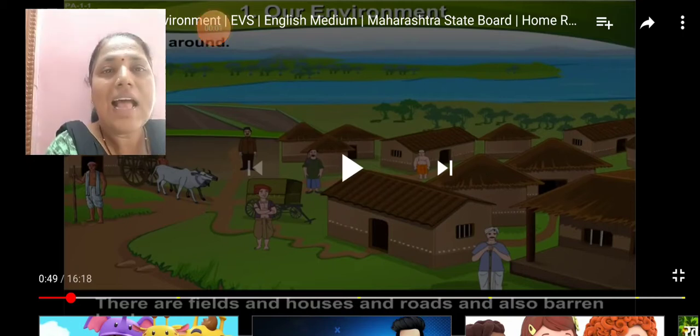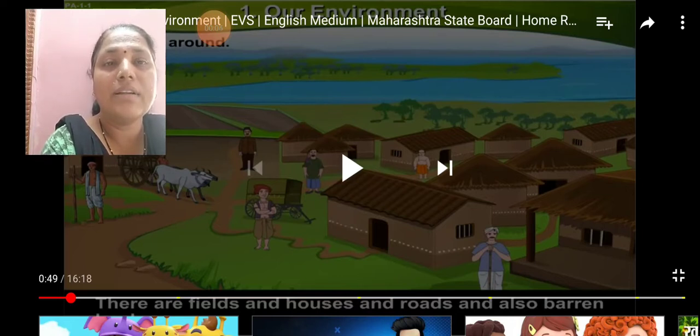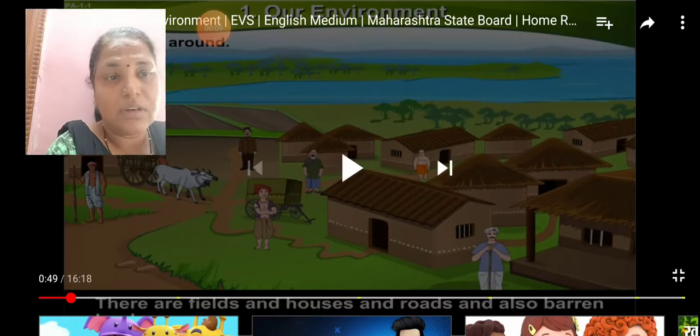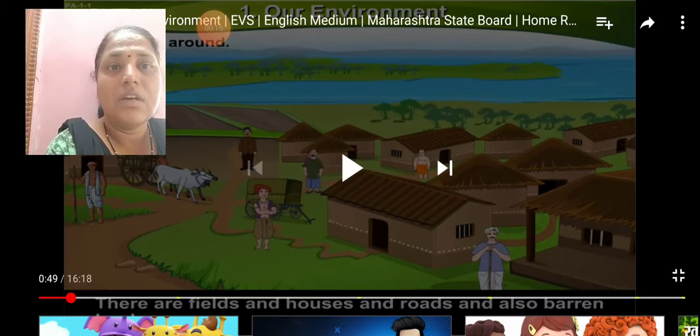Last period we studied three lessons of the environmental study. In this period we start to revise from the first lesson. So today we teach our first lesson again. Our first lesson is named Our Environment.